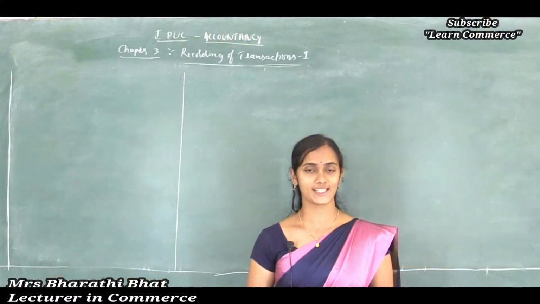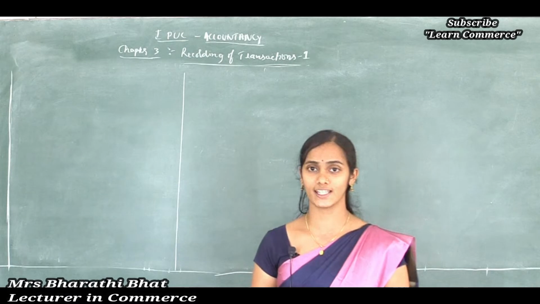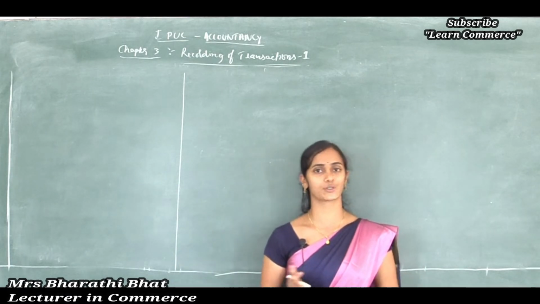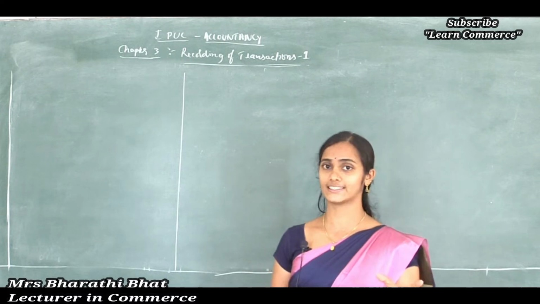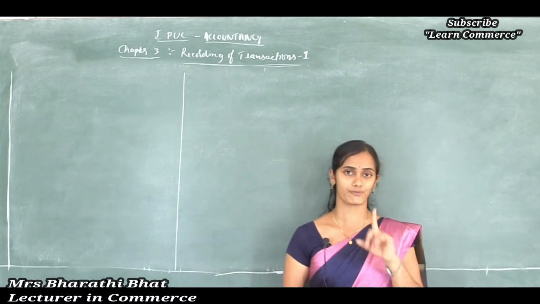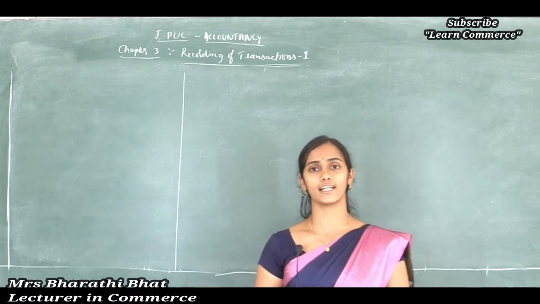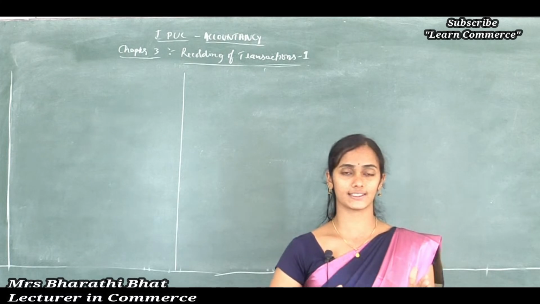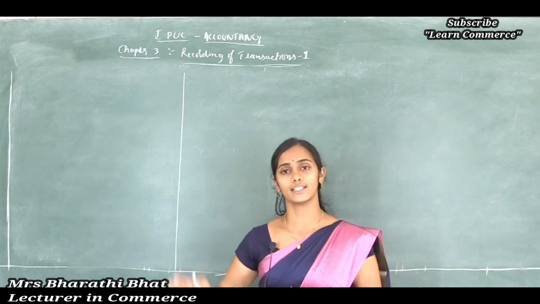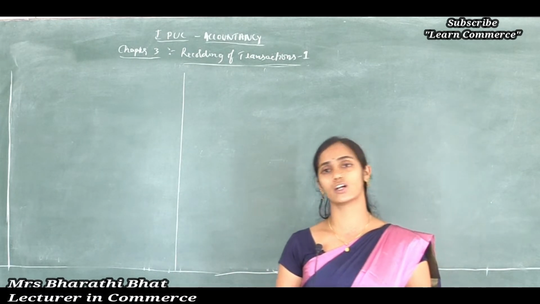Hello my dear students, welcome back to First Commerce Accountancy online classes. We are discussing the concept called ledger, how to post the journal entries to the book called ledger. Ledger is the principal book of entry, and we already discussed the first illustration and solved it. There we studied how we can pass the journal entries and how we can easily post them to the individual accounts, say for example cash account or capital account or sales account.